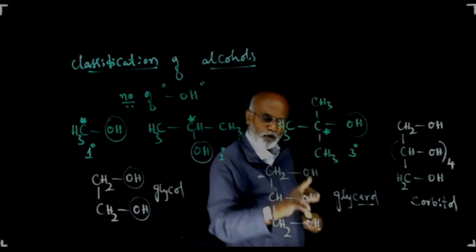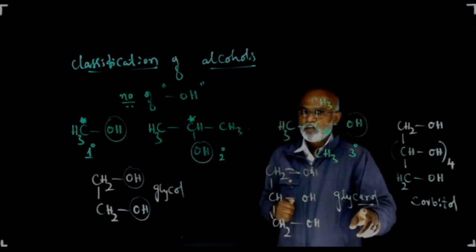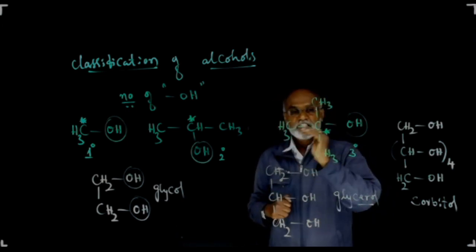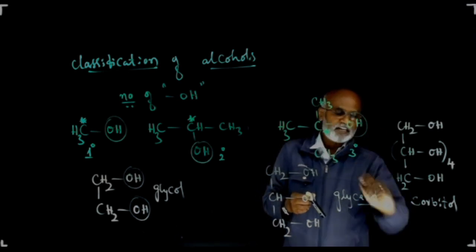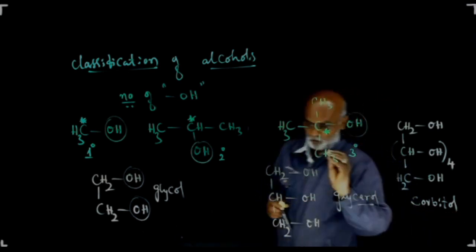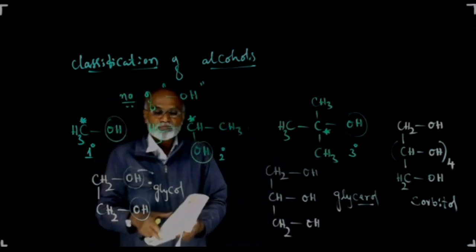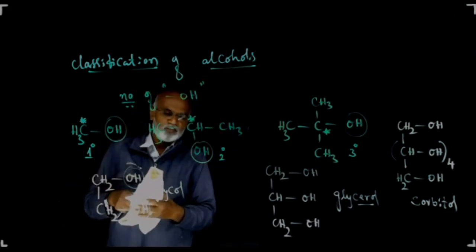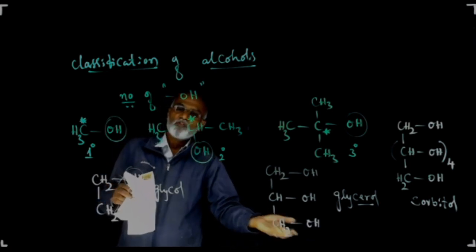Those which contain 3 OH groups are called trihydric. A simple example is glycerol. If the OH groups in alcohol are more than 3, then such alcohols are called polyhydric alcohols. A simple example for polyhydric alcohol is sorbitol, which contains 6 OH groups. Okay? Then, after looking into the classification of alcohols into different types, let us step into the nomenclature.